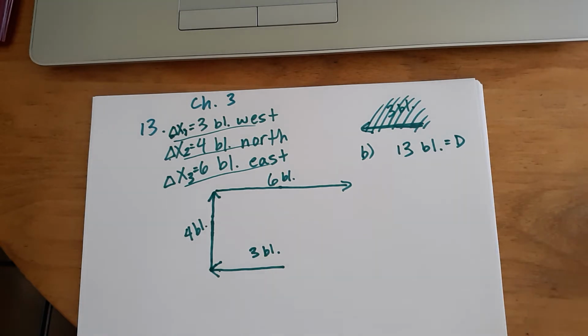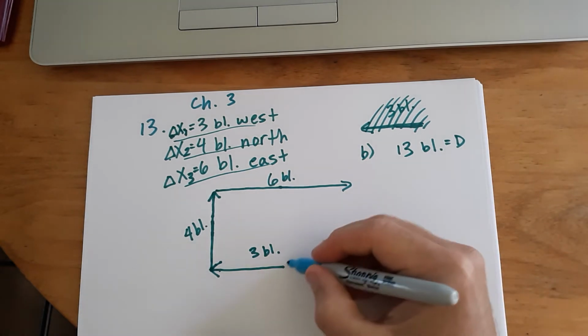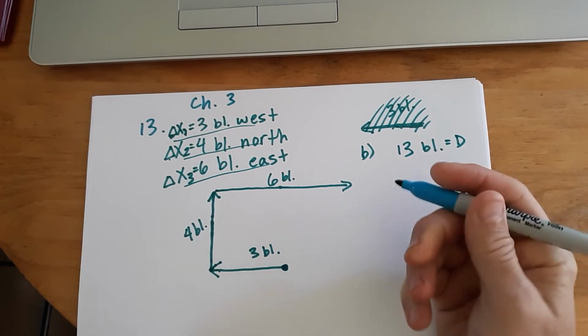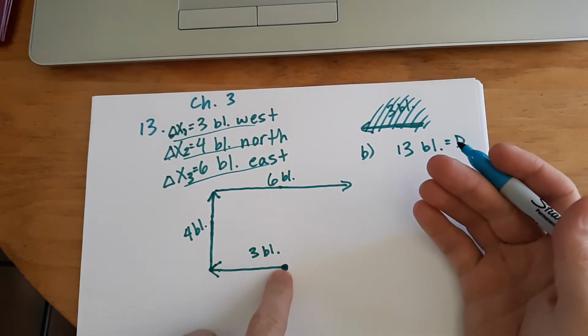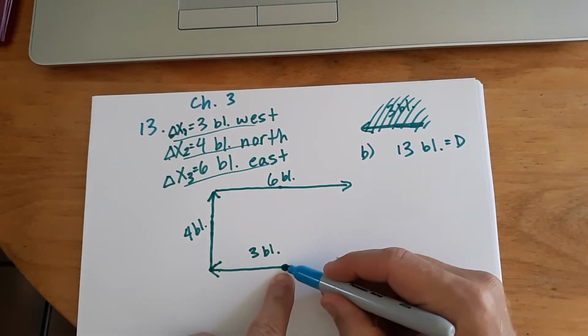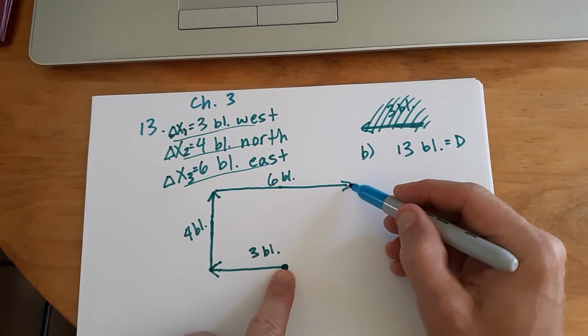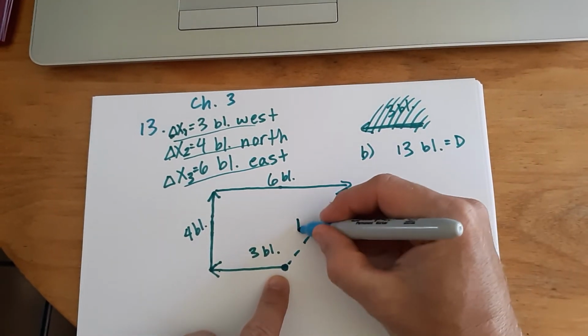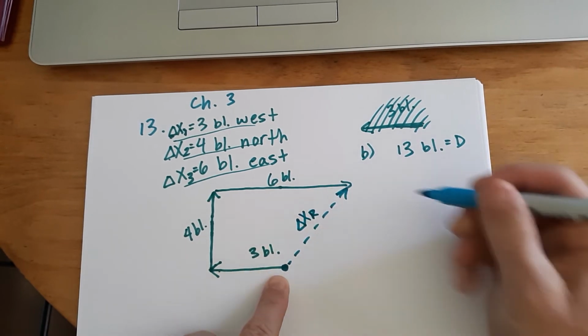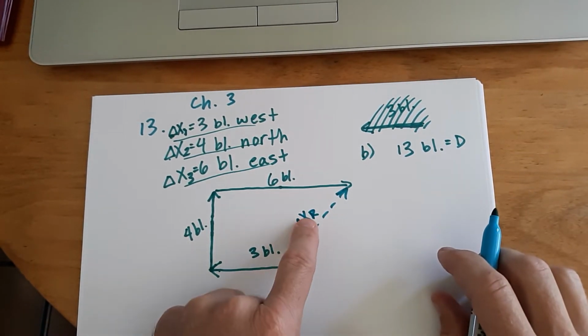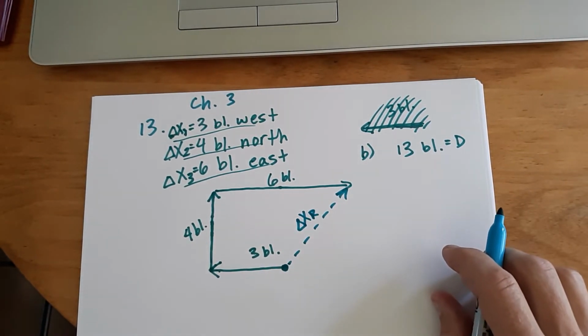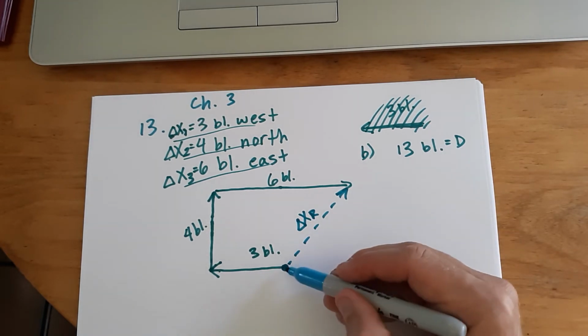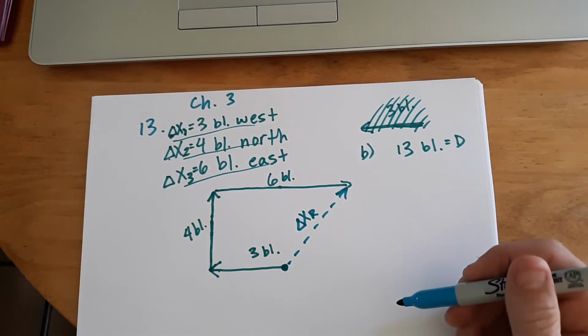So that's our distance, but A is the harder problem of the two. We have to find the displacement. Now displacement is a change in position. So I started here and I'm changing my position from here to here. So my actual total displacement, also called a resultant displacement or total displacement, that's why I put delta xR for resultant, is the change in position from my beginning to my ending point.